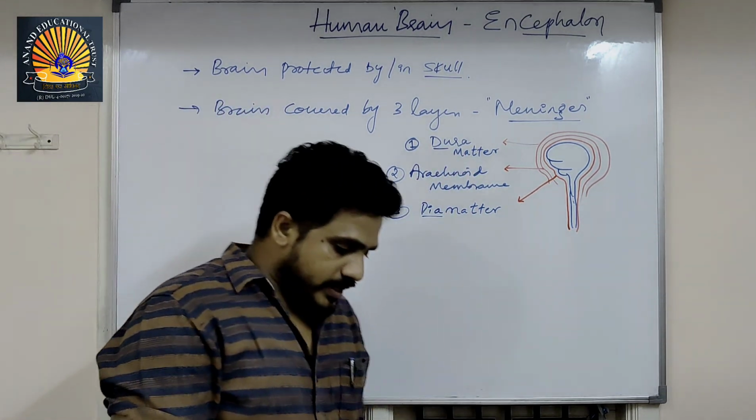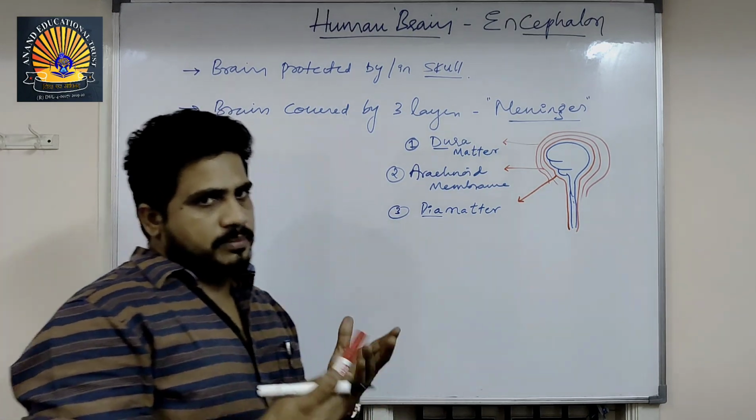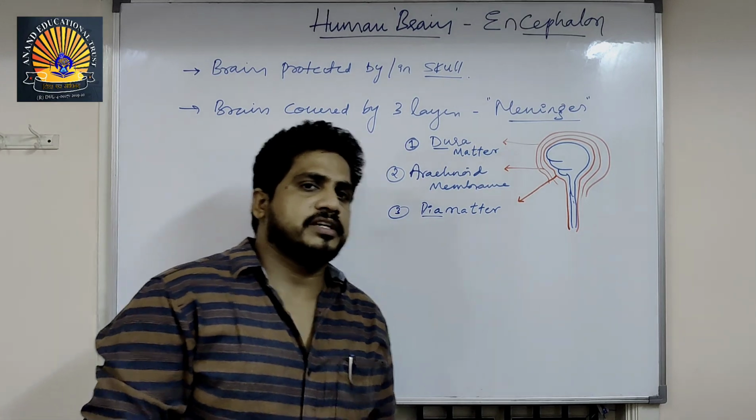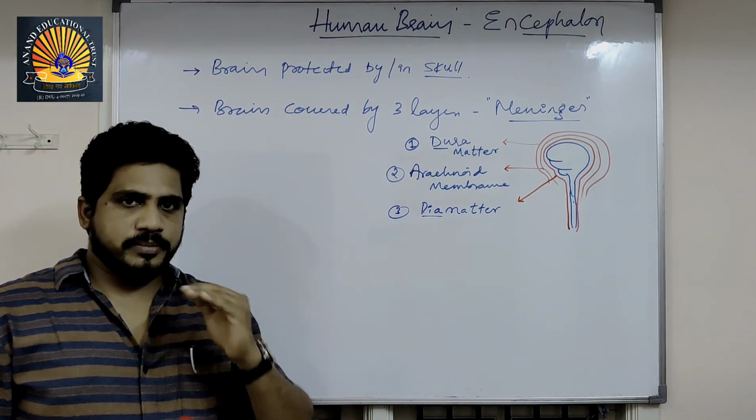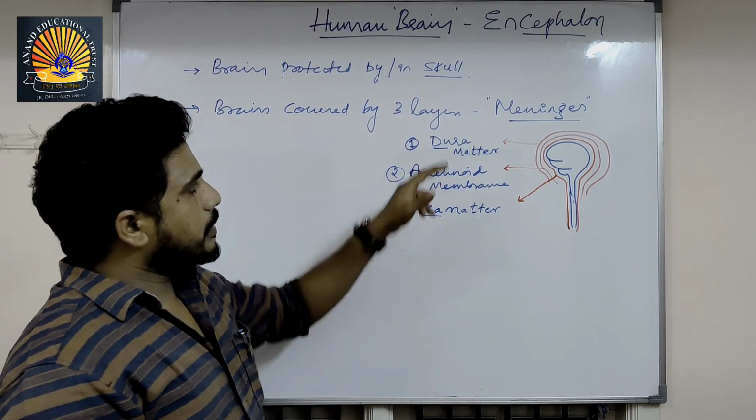So, from exterior to interior, the arrangement of layers in the meninges, nothing but 3 layers: dura mater, arachnoid membrane, pia mater. In case of a question on the arrangement of layers from interior to exterior, then it will be vice versa: pia mater, arachnoid membrane and dura mater.